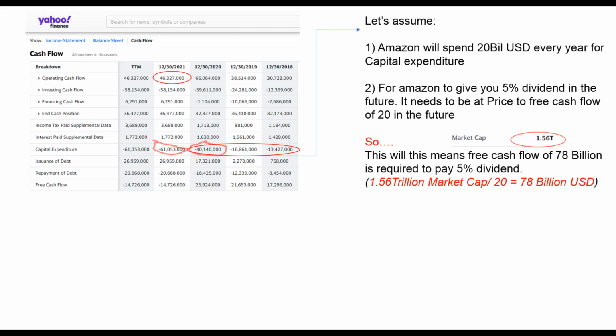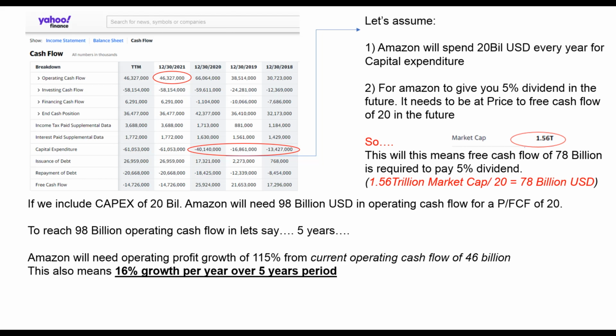And this translates to price to free cash flow of 20. Anyways, with these assumptions, I'll work backwards to find out that the operating cash flow will need to be $98 billion for Amazon shares to be valued at price to free cash flow of 20 in 5 years' time at today's stock price or market cap. You can pause this video for a while if you want to see how I work towards these numbers.